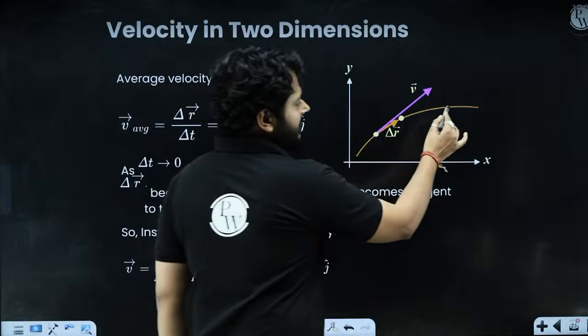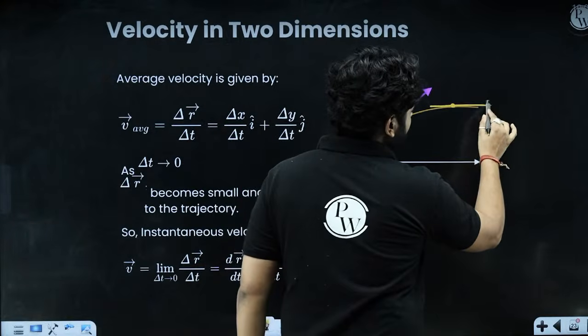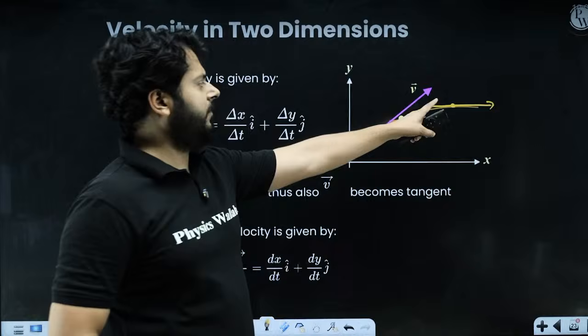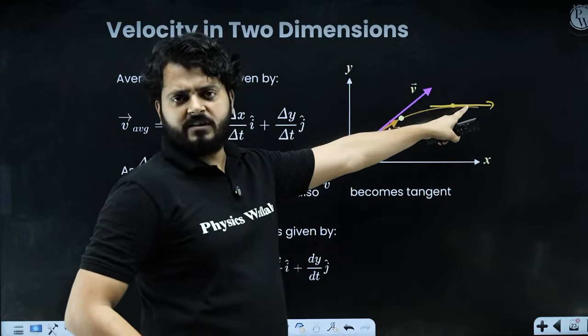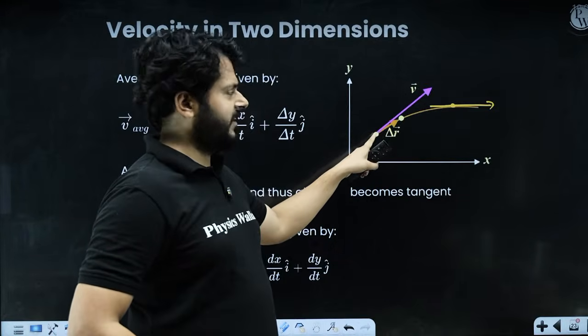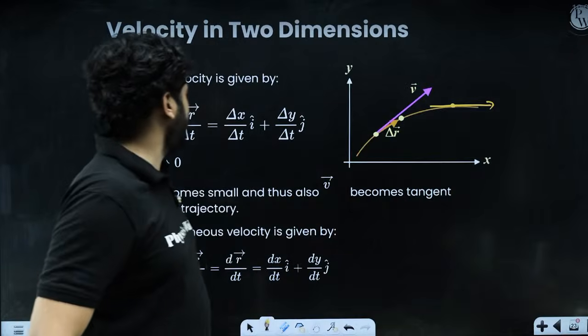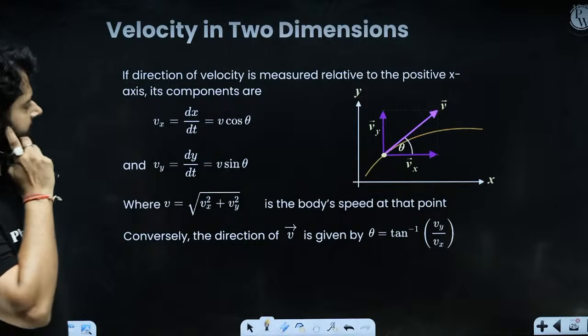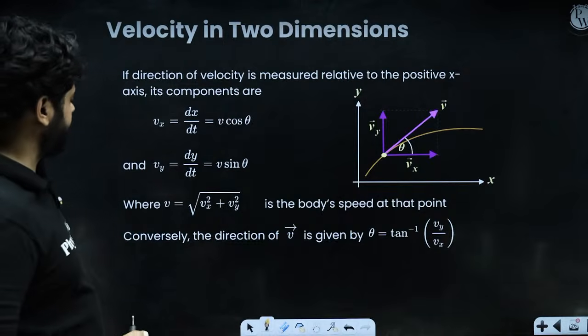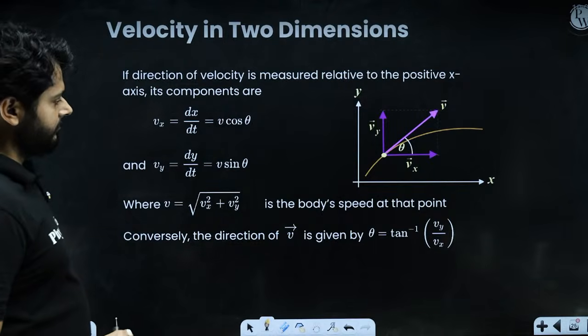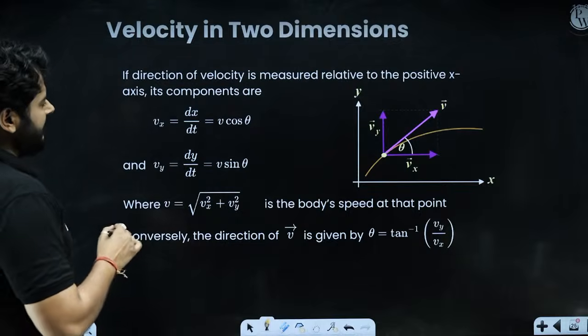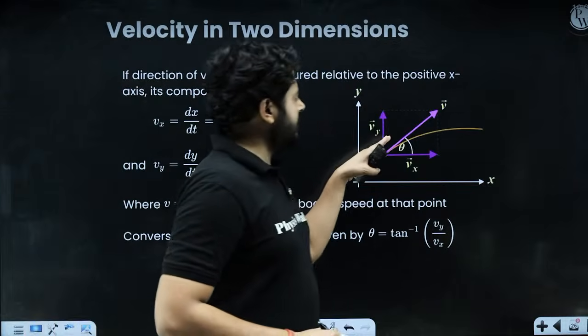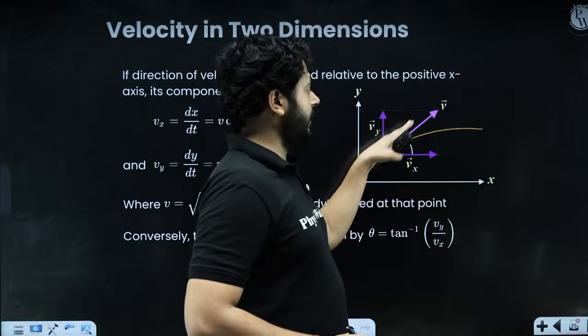So here we can say that just tangential to that point is the direction of instantaneous velocity at that point, and the direction of tangential velocity over here is this much. So yeah, we have written it. All right, so over here, this is the instantaneous velocity vector.